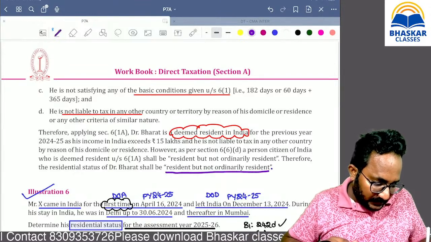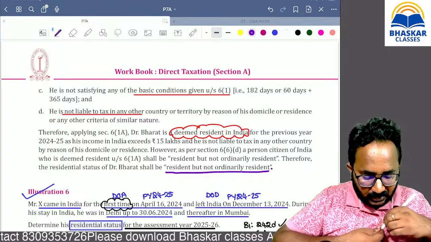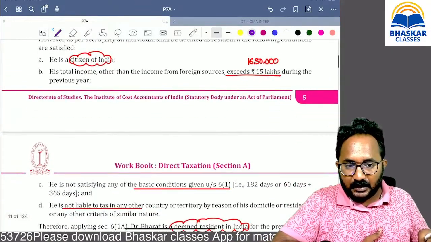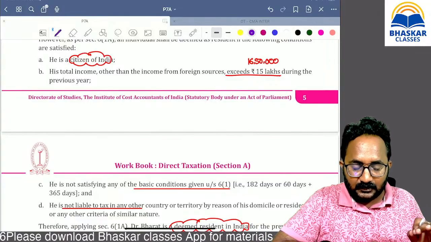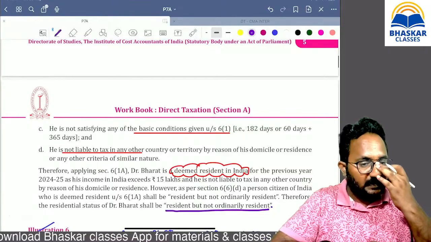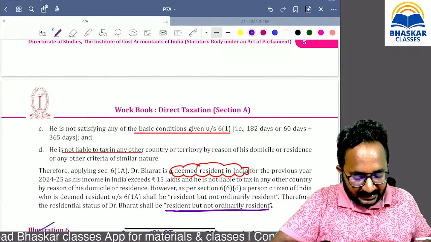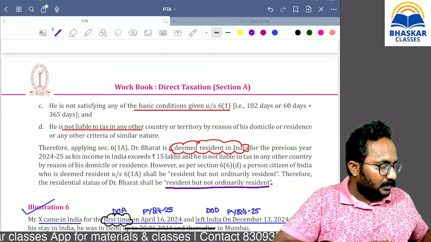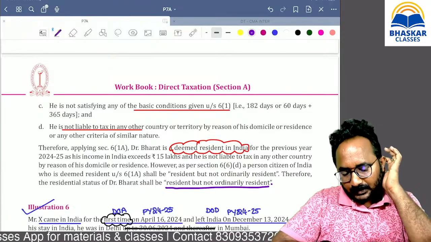I hope you are getting clarity with respect to the deemed resident concept. These four conditions you have to remember. First, a citizen of India having income from Indian sources of more than 15 lakh, and he is not satisfying basic condition 1 or basic condition 2. He is not liable to pay tax in any other country. Are you clear?